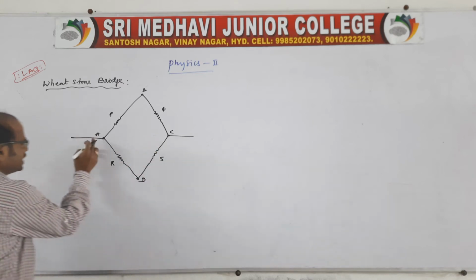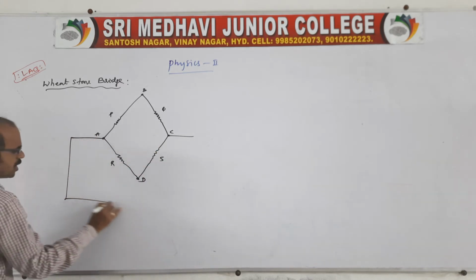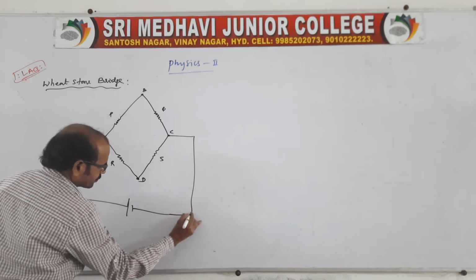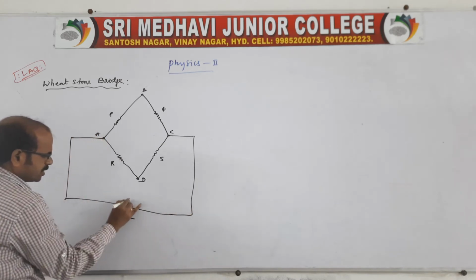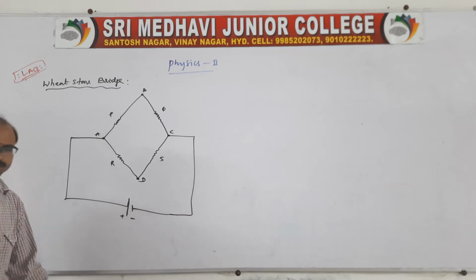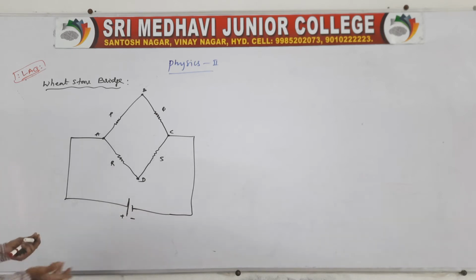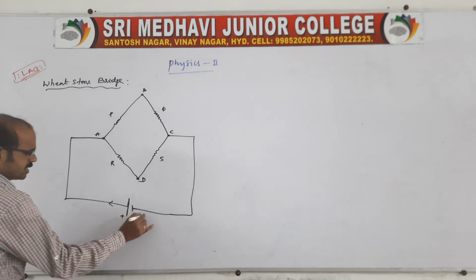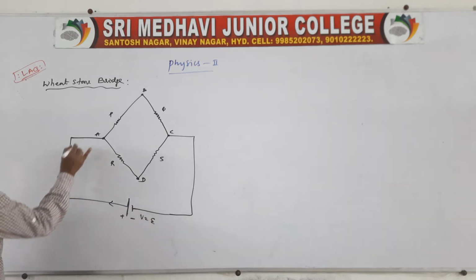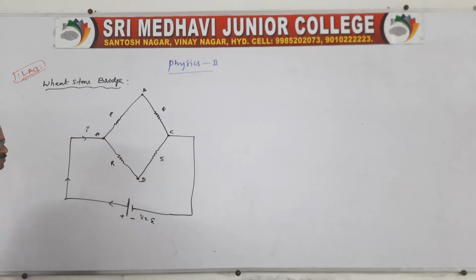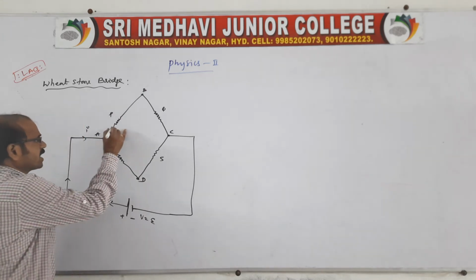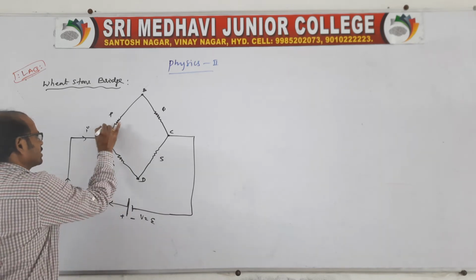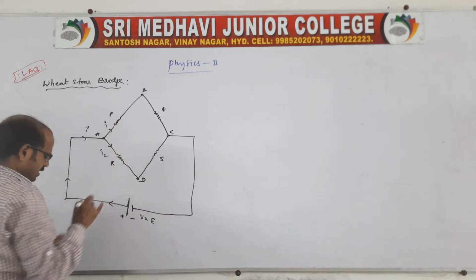Now B and C are connected to the opposite terminals of the EMF of a battery, of course. This is plus and minus, so it is a higher potential and a lower potential. Now the current flows from the battery of EMF E and enters at junction A. At this junction, the current is divided into two: I1 is one current and I2 is the other current.